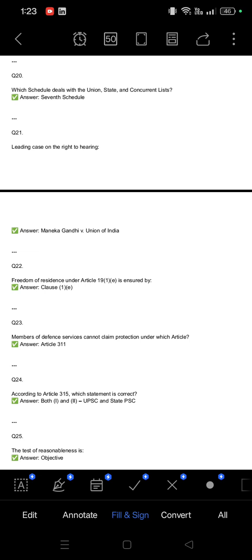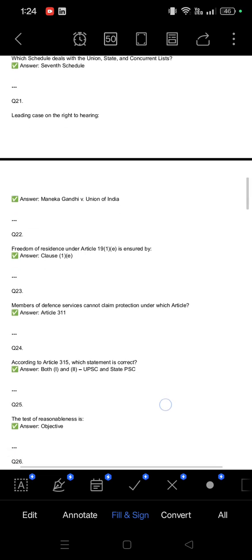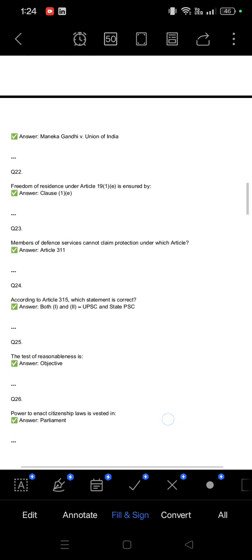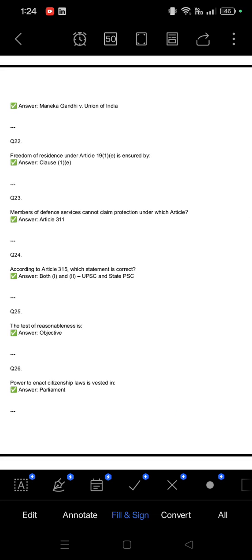Options. Next question: which schedule deals with the union, state, and concurrent list? The 7th Schedule deals with the union, state, and concurrent list. Leading case law for the right to hearing is Maneka Gandhi versus Union of India. Freedom of residence is ensured under Article 19(1)(e). Members of the defense service cannot claim protection under which article?